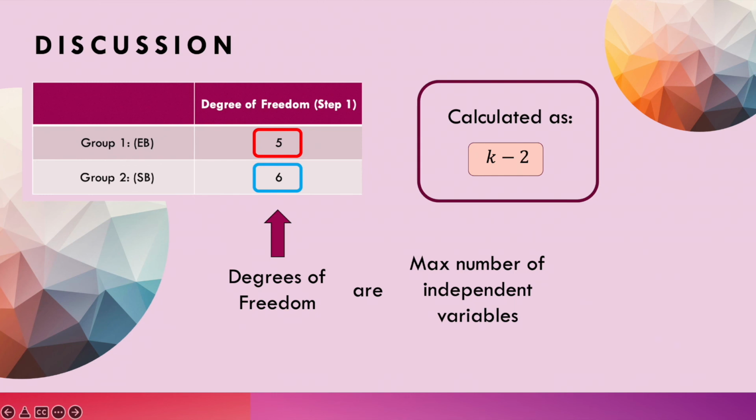First up is the degrees of freedom, which is the max number of logically independent variables in a test. It's calculated using the equation k minus 2, with k being the observed values in the test. For our purposes, if the frequency exceeded 5 per vehicle, that's when we counted it. And so our k value was 7. 7 minus 2 is 5, and that's seen in the red. Group 2 had a degree of freedom of 6.